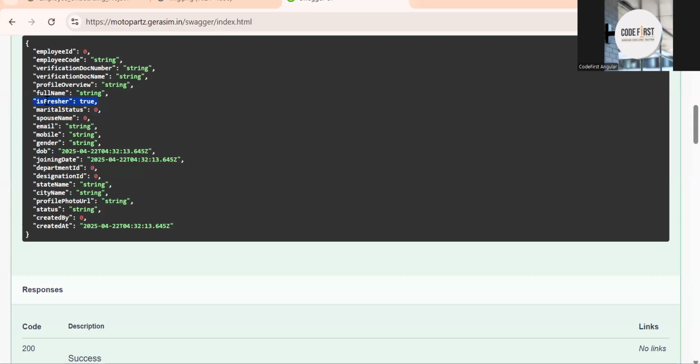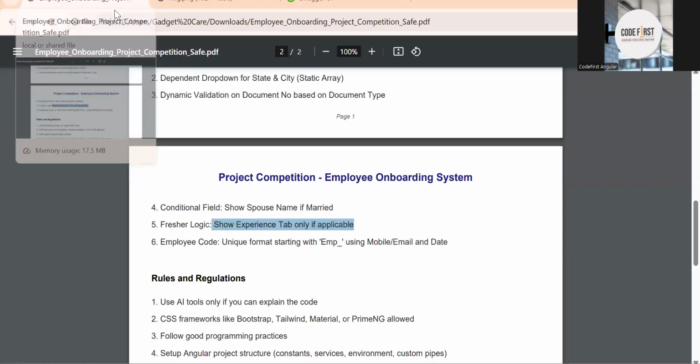This flag HR will create. While creating the employee, HR will set the flag as is he fresher or not. If he is fresher, then only that experience tab will be visible. Otherwise it will be hidden in the employee login.